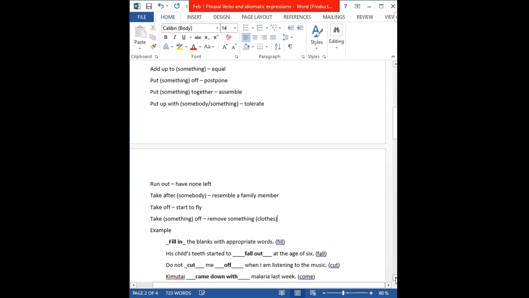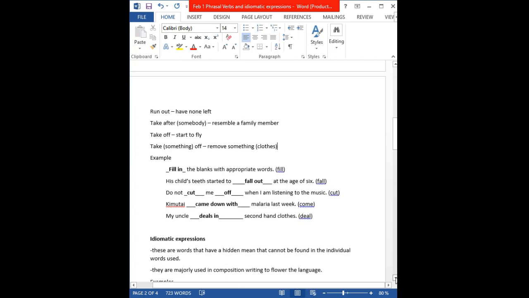So while we were in class, we had an example. Example one was fill in the blanks with the appropriate words. So the ones who are present, they give me the answer. Number two was: his child's teeth started to dash at the age of 6. So it became: his child's teeth started to fall out at the age of 6.